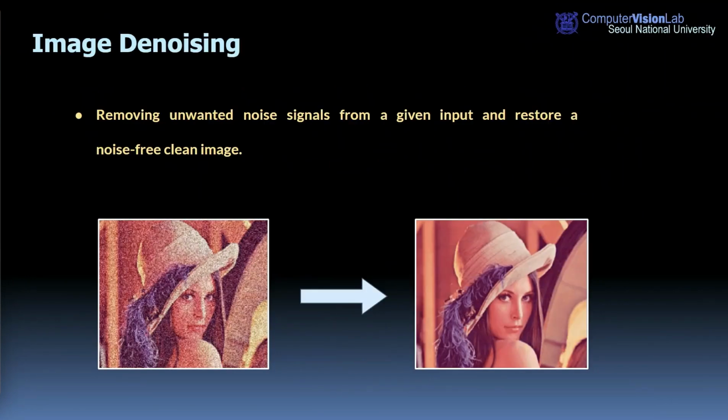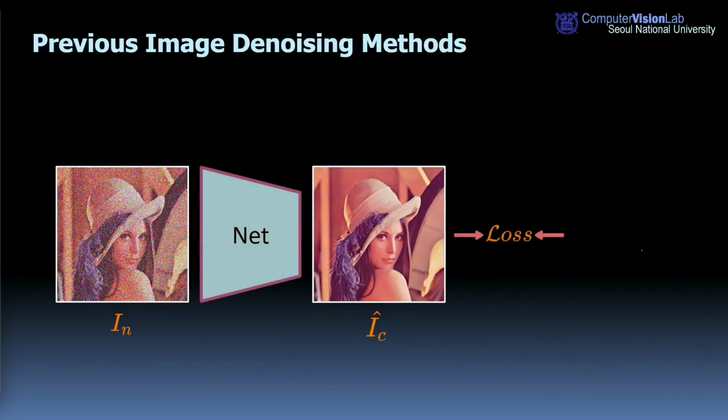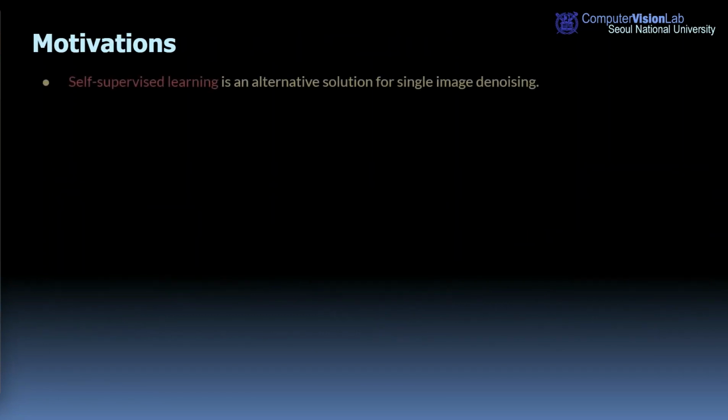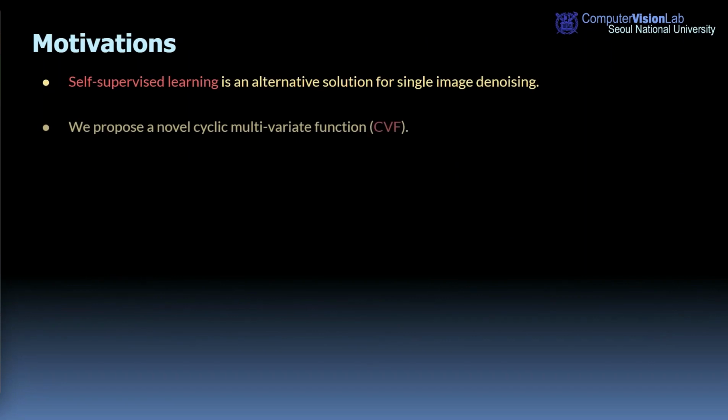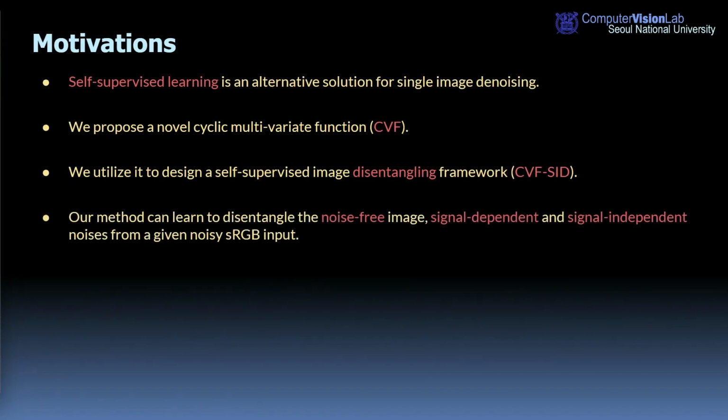Image denoising is an active research topic in computer vision that aims to remove unwanted noise signals from a given noisy input image and restore a noise-free clean image. The latest denoising methods usually resort to supervised learning on large-scale synthetic datasets. Nevertheless, recent studies have observed that denoising models trained on synthetic images do not generalize well on practical examples. We believe that self-supervised learning is an alternative solution to mitigate the mentioned limitation for real-world sRGB images.